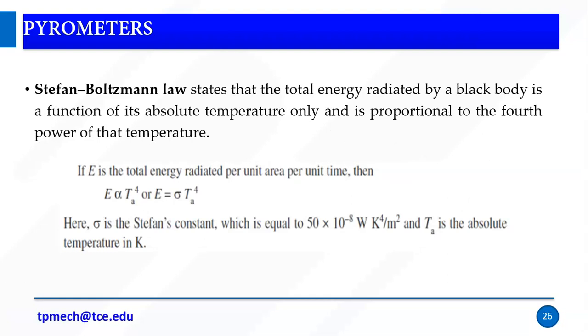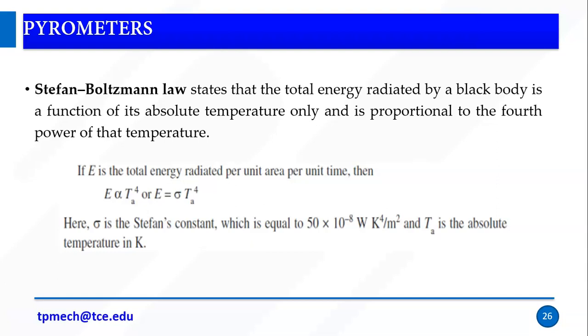Okay, so the principle is, the main law is the Stefan-Boltzmann law. It states that the total energy E radiated by the black body is a function of its absolute temperature only, and it is proportional to the fourth power of that temperature. So very simple, E is directly proportional to the fourth power of the absolute temperature.